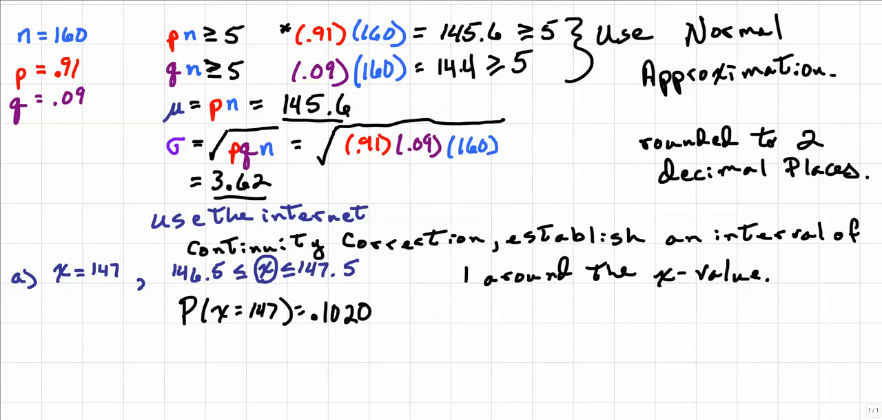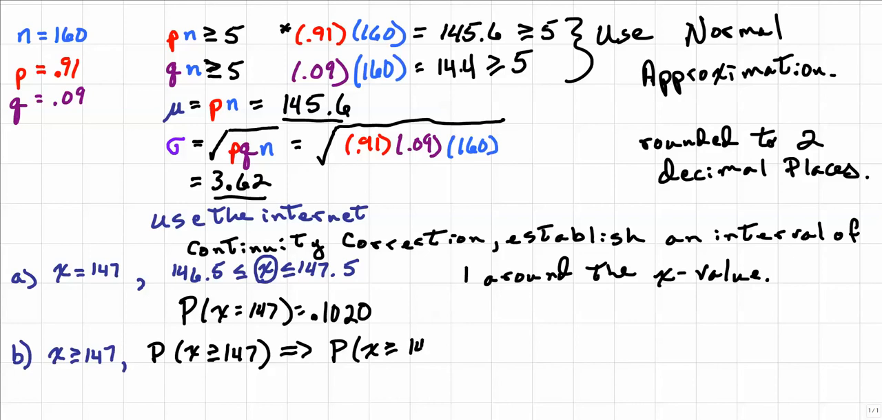Now let's continue on to the next part, which is going to be part B. In part B, we want to find the probability that x is greater than or equal to 147. In other words, P of x greater than or equal to 147. Once again, because this is a probability distribution, we are going to use the continuity correction, and we are going to use the following: P of x is greater than or equal to 146.5. And we will type this into StatCrunch also.